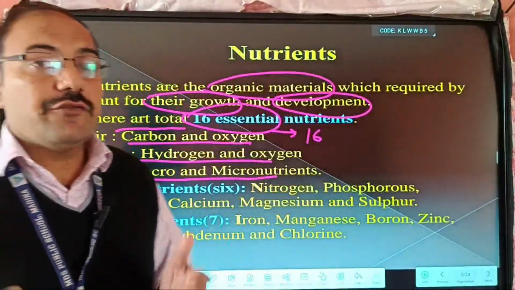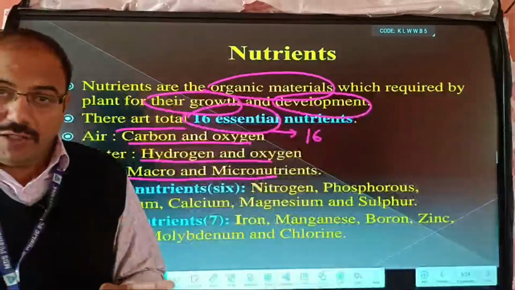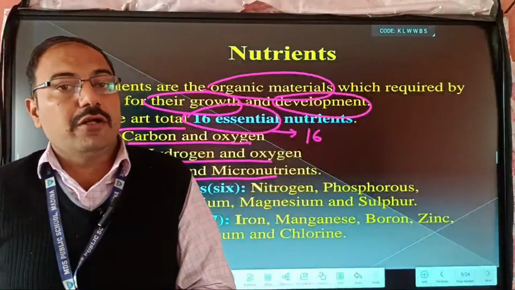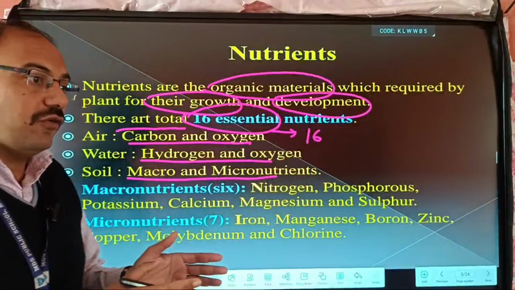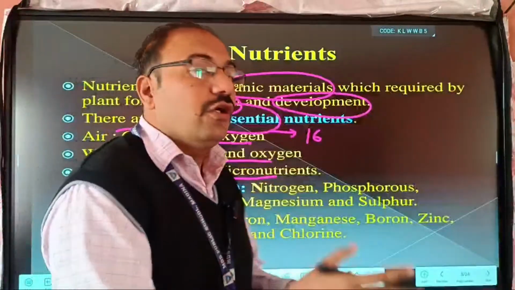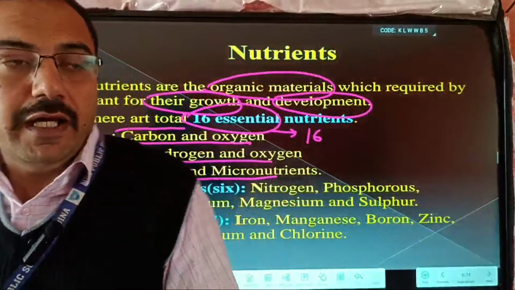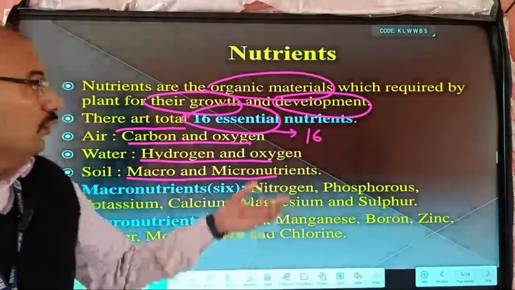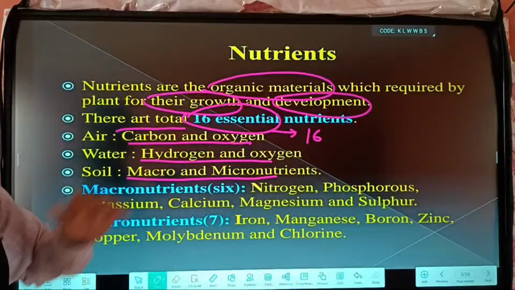In photosynthesis, they require carbon dioxide and water, and using water and carbon dioxide, they perform the photosynthesis reaction in the presence of sunlight and chlorophyll. So they make their food, and this food is supplied to all parts of the plant. So basically what we need is oxygen, hydrogen, carbon and oxygen.